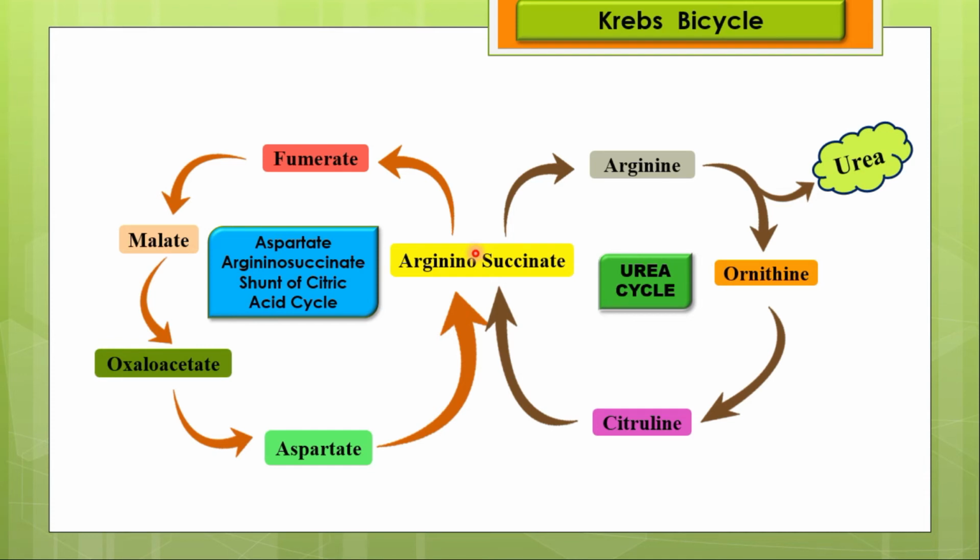The fumarate produced from the argininosuccinate is ultimately converted into malate, and oxaloacetate is produced from the malate. Oxaloacetate is then converted into aspartate, and this aspartate donates its amino group to the urea cycle in the argininosuccinate synthetase reaction. On the other hand, in the urea cycle, argininosuccinate is converted into arginine. Arginine cleaves into ornithine and produces free urea. Ornithine is converted into citrulline, and then ultimately citrulline is converted into arginine.